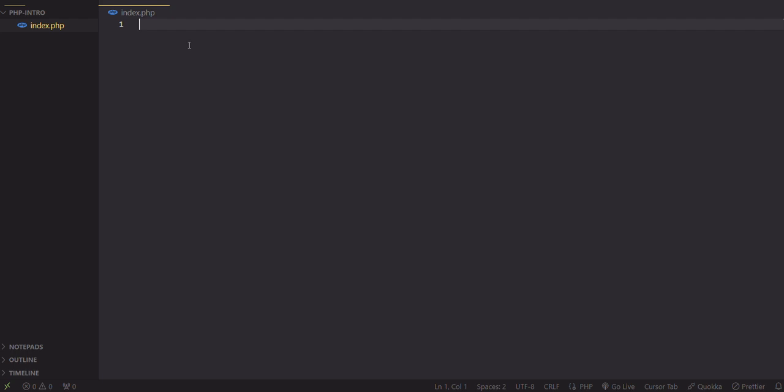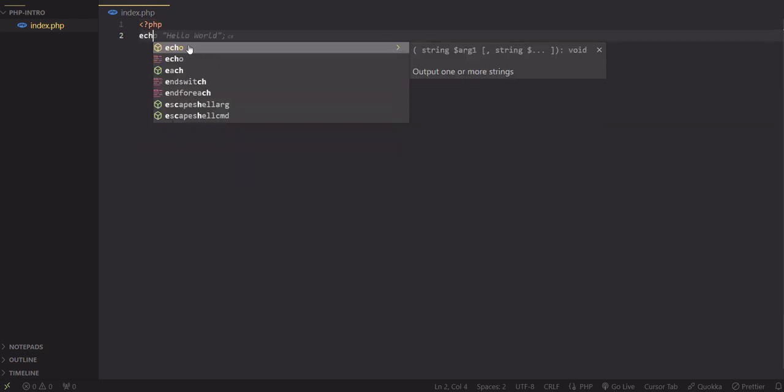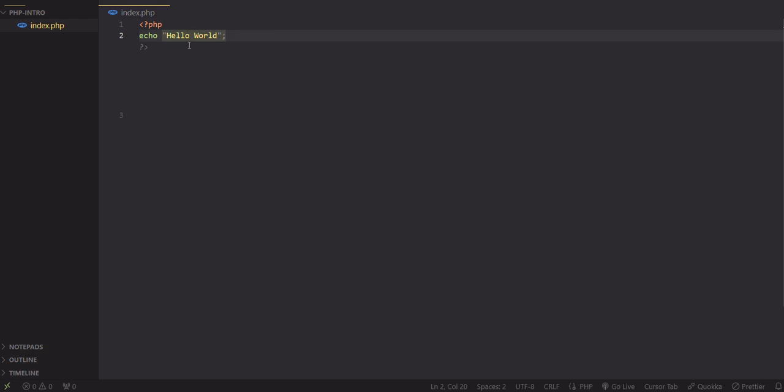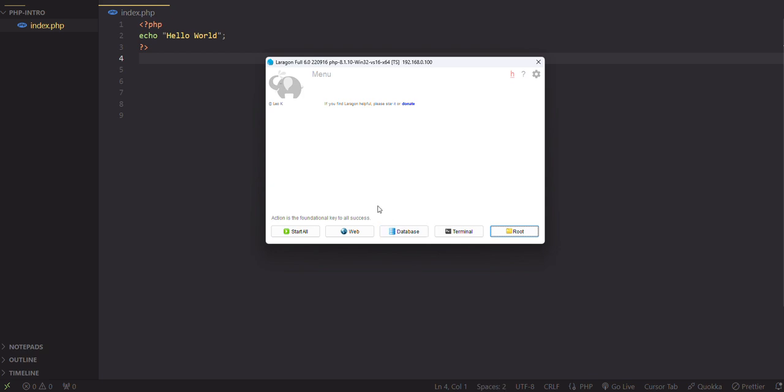So as we mentioned, inside our web server we should open the folder and define this index.php, and let's add the following code. To write the code, we need this symbol, question mark PHP, and after this we can write echo, let's say hello world, why not? And let's close it. Now we can open the browser or we can just start it all from here. We need to confirm.